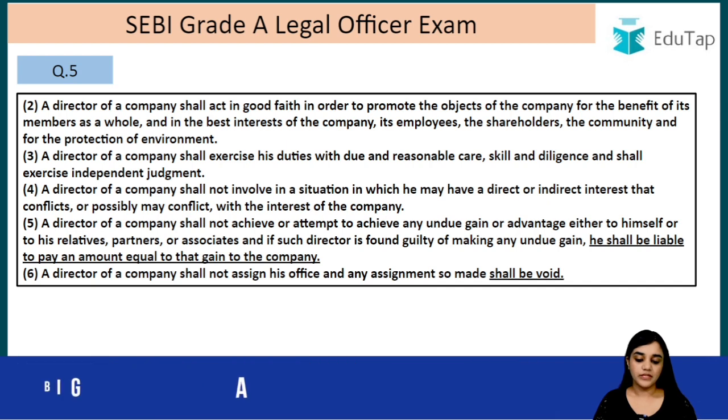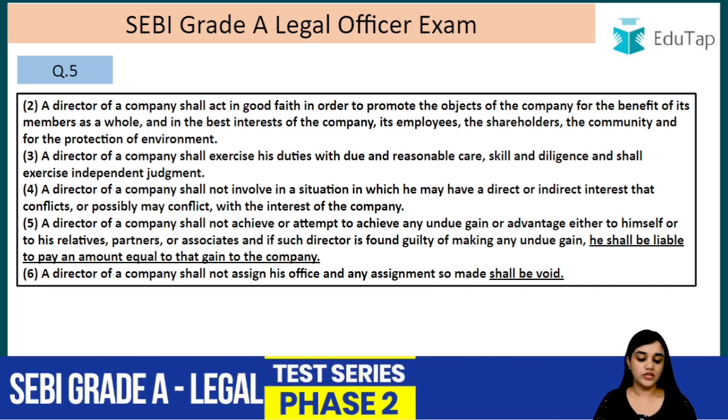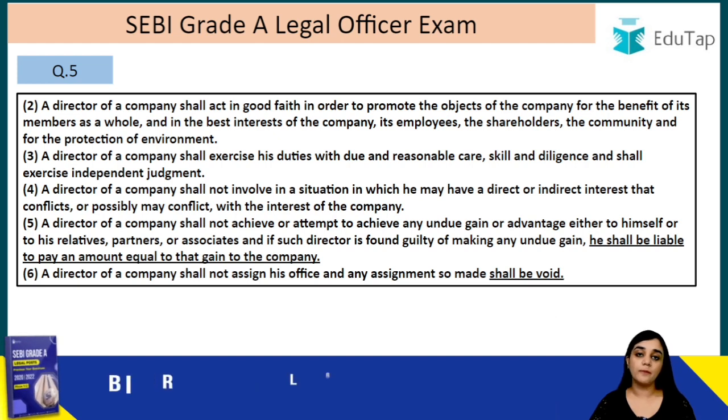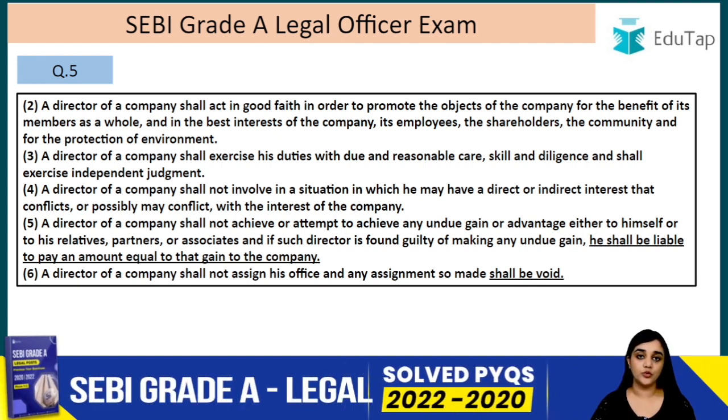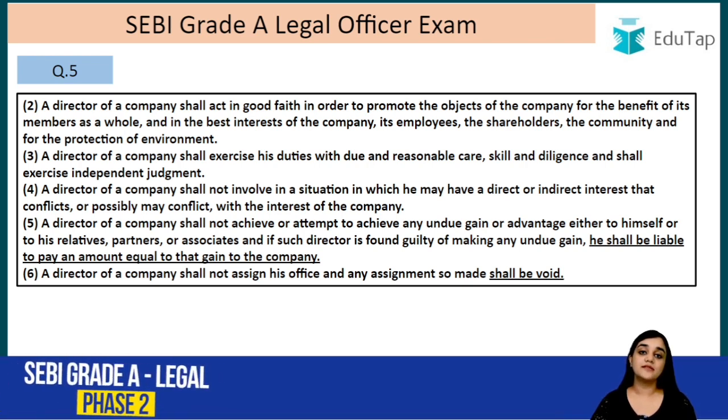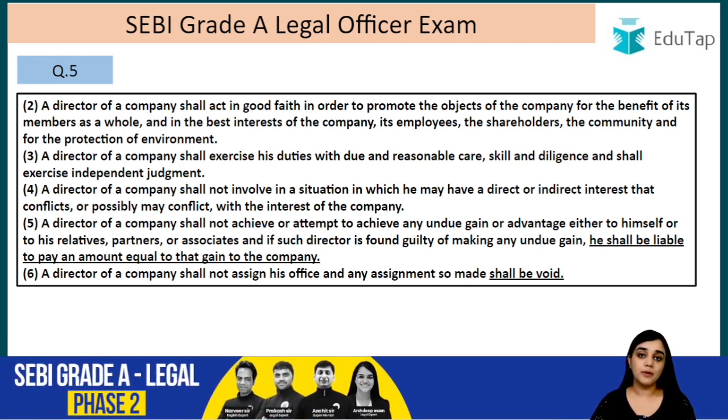A director of a company shall not achieve or attempt to achieve any undue gain or advantage either to himself or his relative, partners, associates, and if such director is found guilty of making any undue gain, he shall be liable to pay an amount equal to the gain to the company. So he is prohibited from making any undue advantage, any undue gain, either to himself or to any of his representatives or any of his partners. And in case he is found guilty, what is he going to do? He is going to pay that same amount of the undue advantage that he has received to the company.